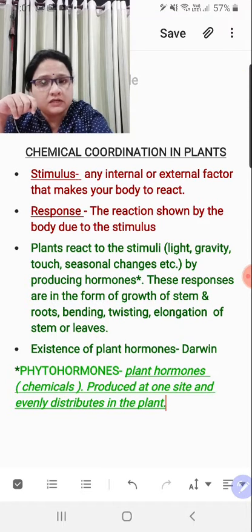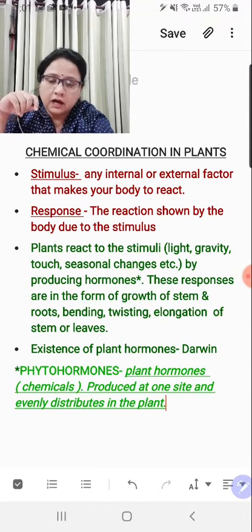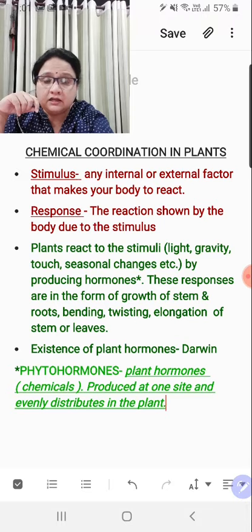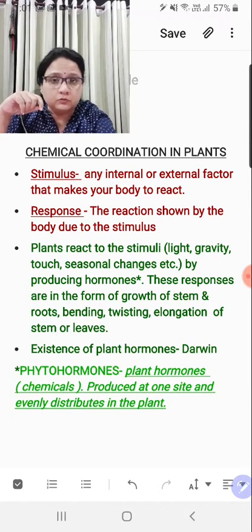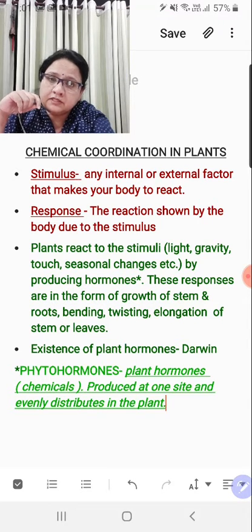This idea was actually given by Darwin, and there was no term coined, hormone as such. It was just that he concluded that there is some chemical present inside the plant, particularly at the tips, which is actually controlling the functional system of the plant, right? And he basically made his experiments on a small grass.